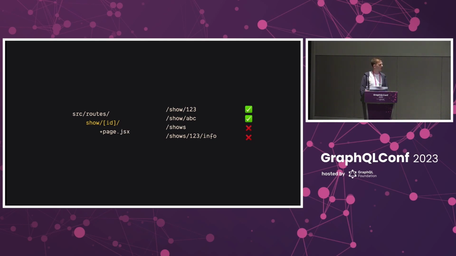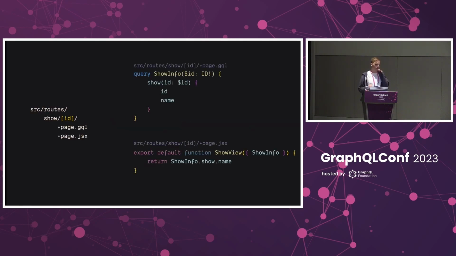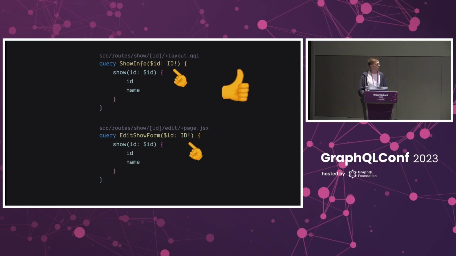Now, if a route contains a query, and that query variable matches the name of your route parameter, Houdini is going to automatically wire those things up for you. You don't need to write the function that parses a string. We found ourselves again and again writing functions that were just return ID equals params.id. It's like, why are we doing that? So those two files are everything that you need in order to say /show/1 takes me to a page that shows the name. Arguments can be used in multiple queries as long as they don't conflict somehow. You see that bottom query has an int instead of an ID.